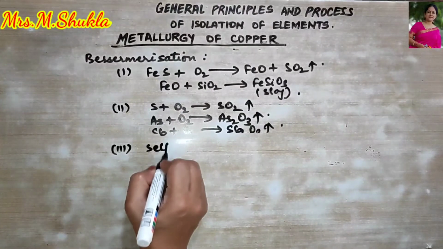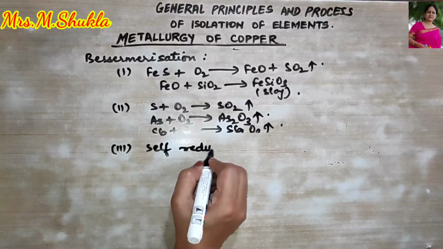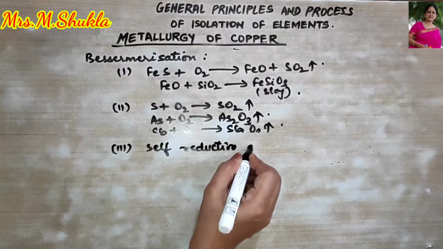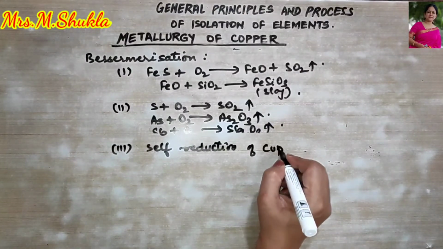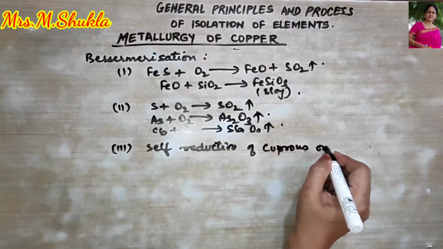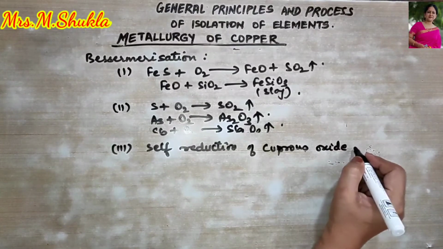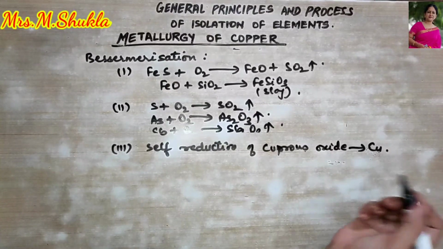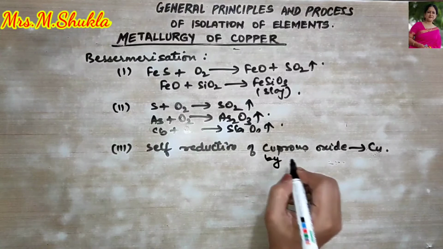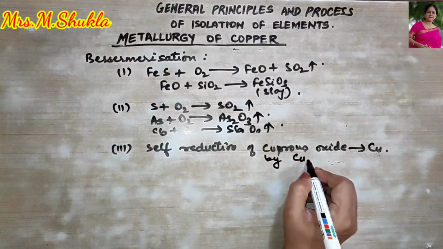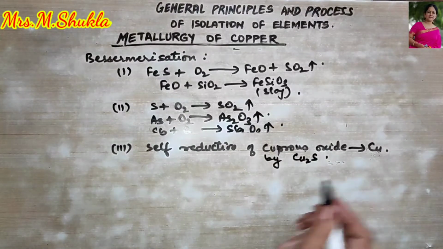Over here, self-reduction takes place, okay? Self-reduction of cuprous oxide to copper with the help of cuprous sulfide, that is Cu2S, right?